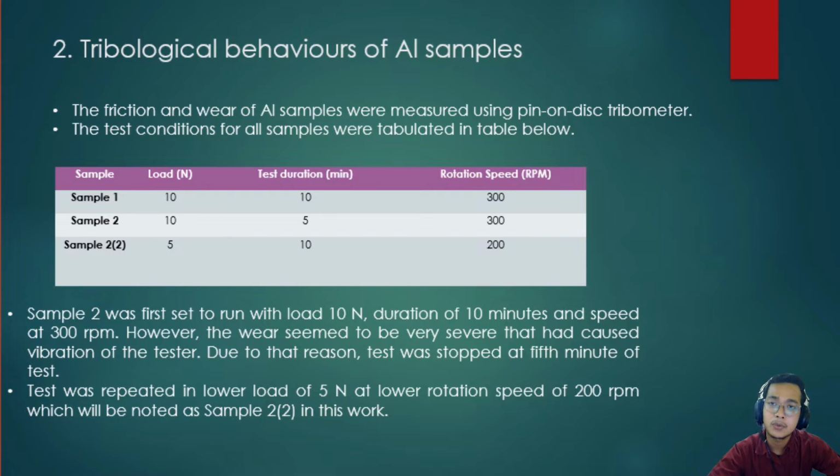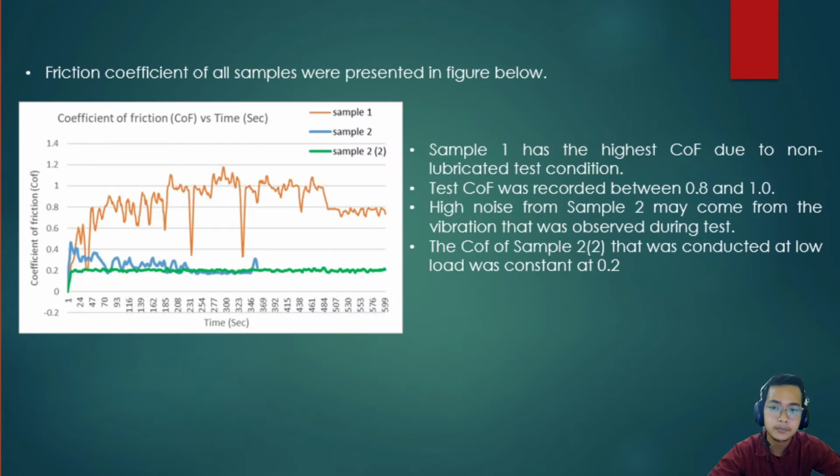Sample 2 was first set to run with a load of 10 Newton, duration of 10 minutes and speed of 300 rpm. However, the wear seemed to be very severe that it caused vibration of the tester. Due to that reason, the test was stopped at the 5th minute. The test was repeated at a lower load of 5 Newton and lower rotation speed of 200 rpm, which will be noted as sample 2 number 2 in this work.